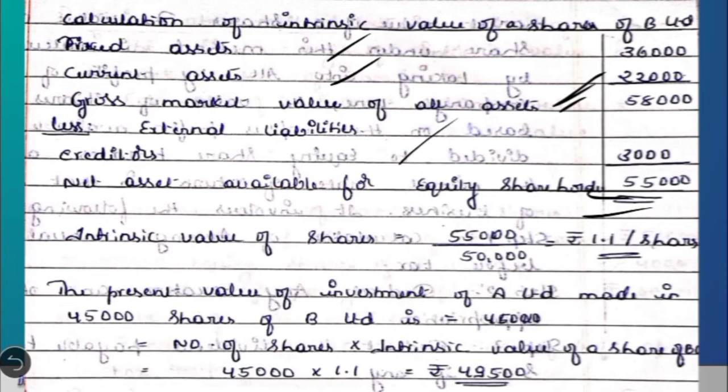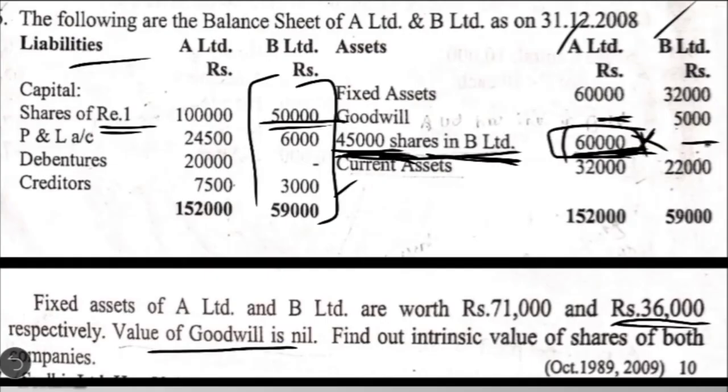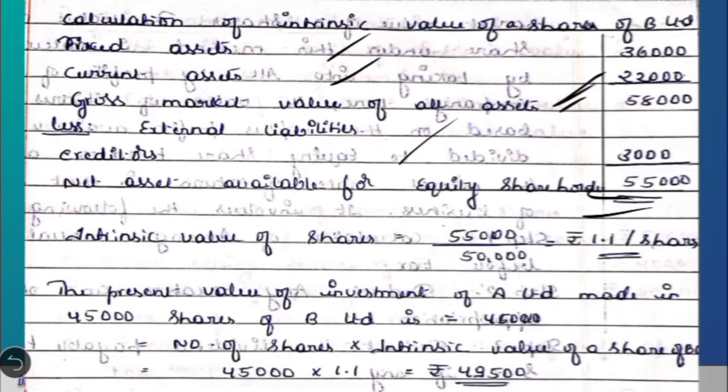Then what is the formula we use here? Intrinsic value of a share is equal to net asset available for equity shareholders divided by number of equity shares. In this case, what is the number of equity shares in B Limited? 50,000 capital divided by face value of one share, 1. 50,000 divided by 1 is 50,000. So here 55,000 net asset available divided by 50,000, you get the intrinsic value of B Limited company as rupee 1.10 per share. Okay, so now you have come to know the intrinsic value of B Limited. On this basis, we are now going to calculate the present value of investment of A Limited.